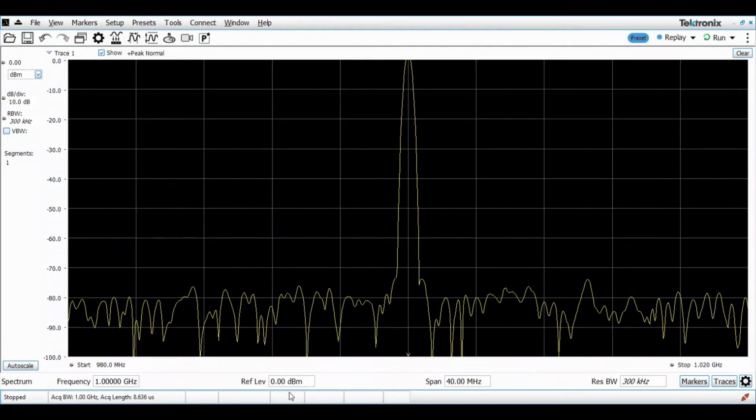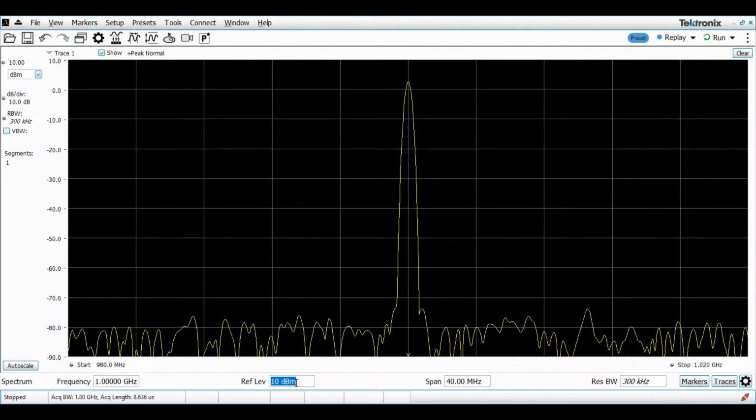For that, I'm clicking onto the reference level and setting it to, let's say, 10 dBm, and you can see almost more than 90% of the digitizer range of SignalView or the spectrum analyzer is already occupied right here. I'm slightly optimizing it by putting the reference level to 5 dBm.